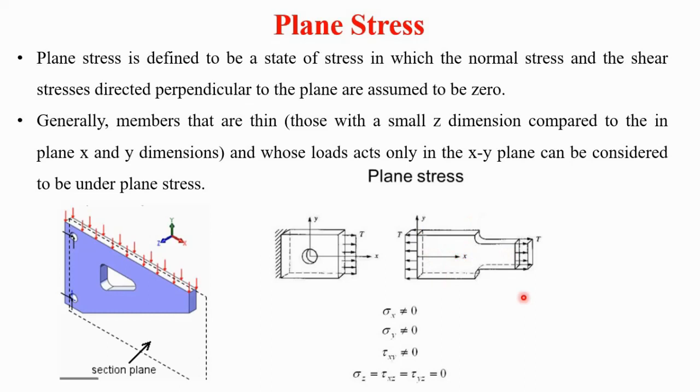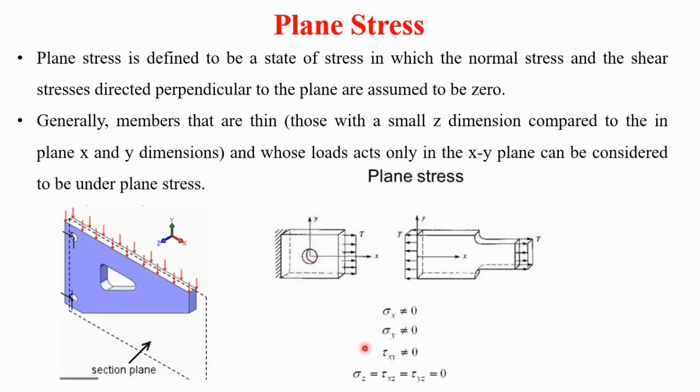So this is a plate having a hole at the center. Here some tensile loading is there along this x direction. So therefore some sort of stress will be there along this x-axis. Sigma x not equal to 0 means there is some stress along the x-axis. Sigma y not equal to 0 means there is some value of stress along the y-axis as well.